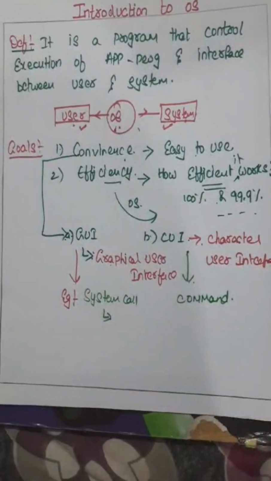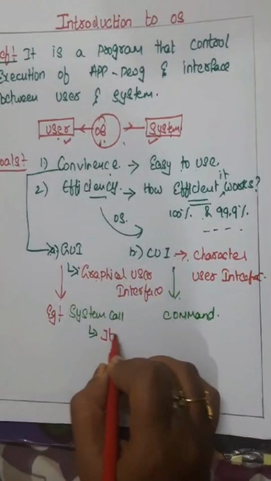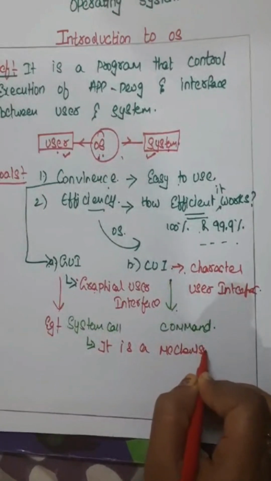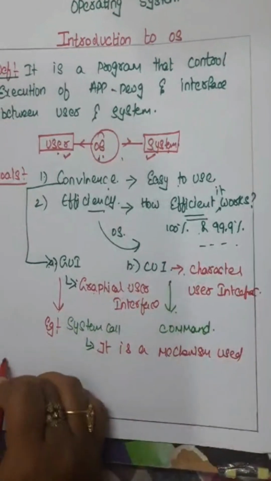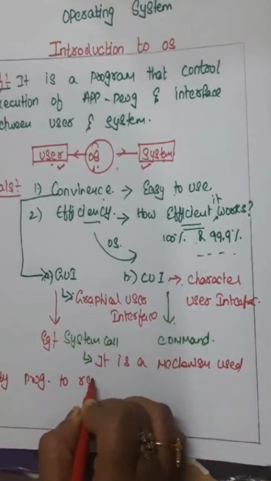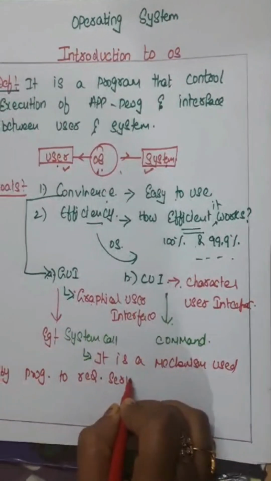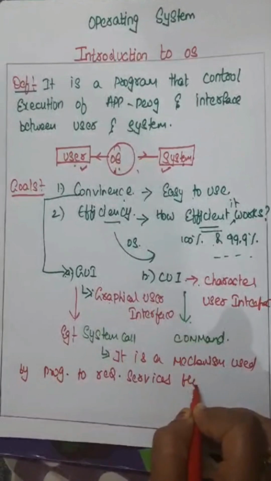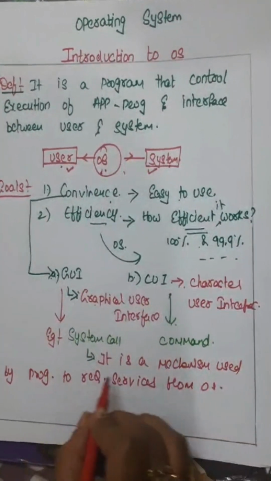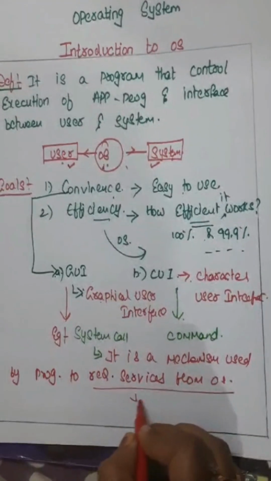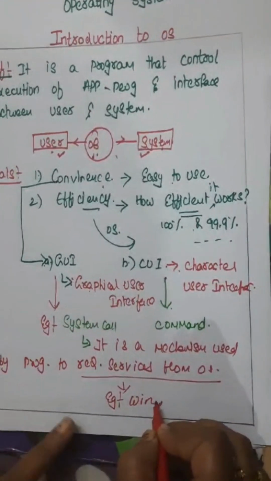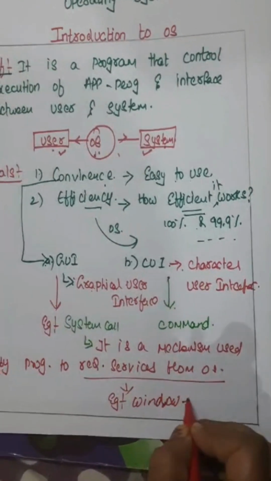What is a system call? A system call is a mechanism used by programs to request services from the OS. This is the example of Windows, right?